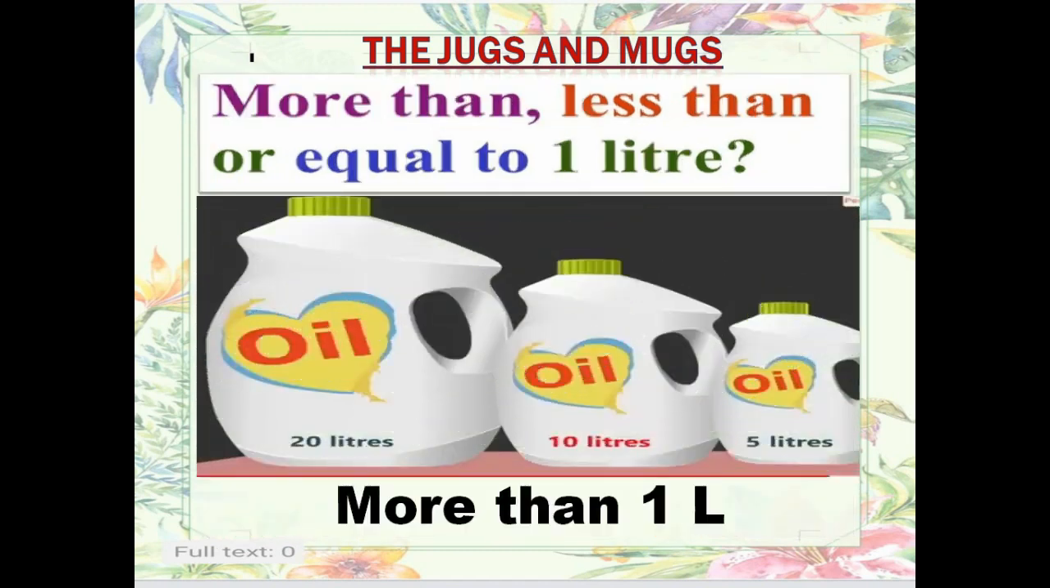Next one, when you go to buy oil from the market, you must have seen some oil cans are small, some are very big, and some are bigger than that. And sometimes you buy small packets also. Children, do you know those small packets are of how many milliliters? That is 500 ml. That is half liter. Alright, you can see here these containers are of 5 liters, 10 liters and 20 liters. So they are more than 1 liter.